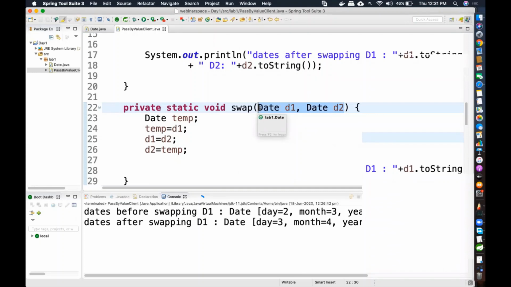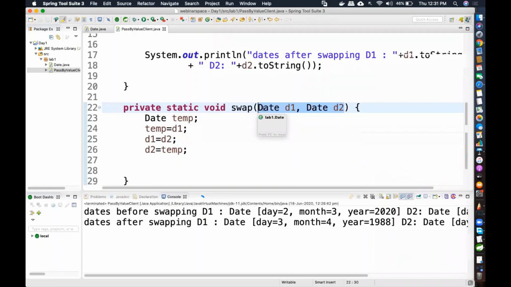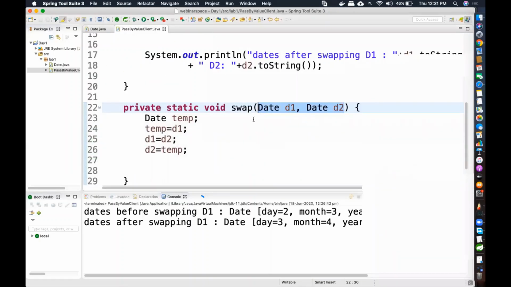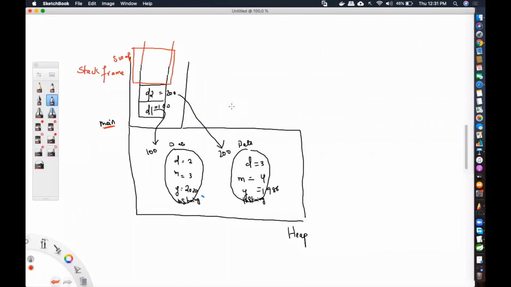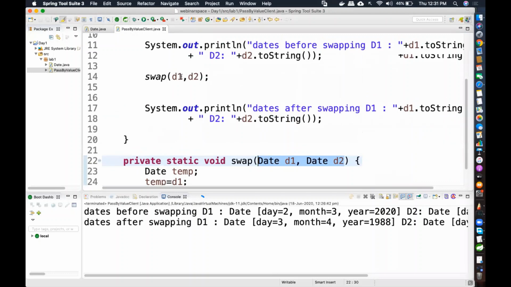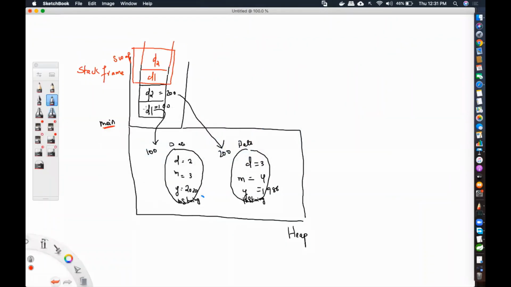Yes or no? Please write in chat, are they local variables? Yes, because its data type is right inside the method itself. The declaration is there itself. Yes, these are local variables. But to which method? Swap method. So I'm inside swap method, there will be another copy of D1, another copy of D2 that is being created. Understanding? So if you are passing 100 here, D1 is 100, this 100 will get copied into this new variable called D1, which is part of swap. So this will also be 100 and this will become 200.